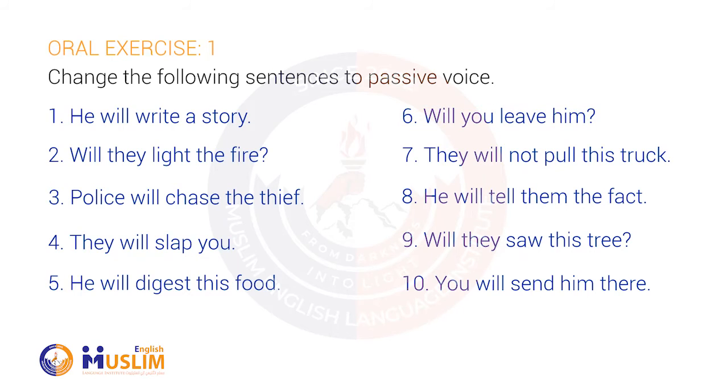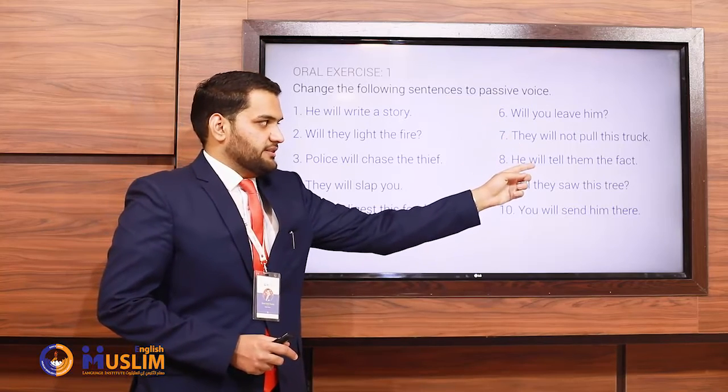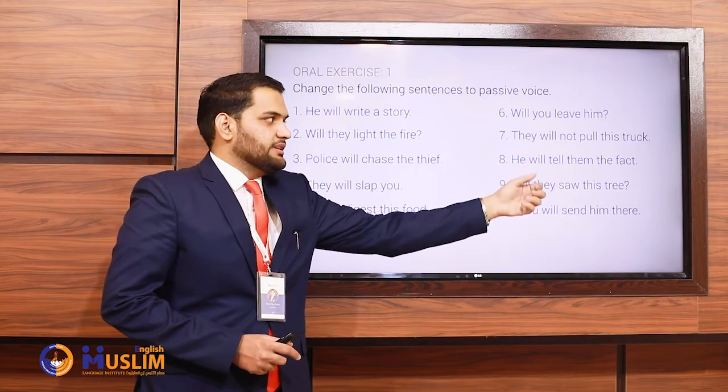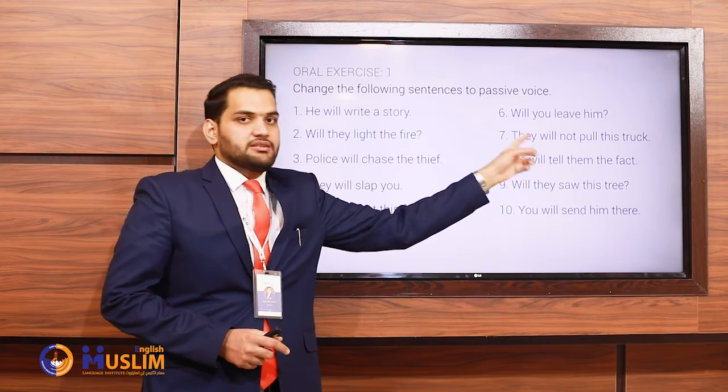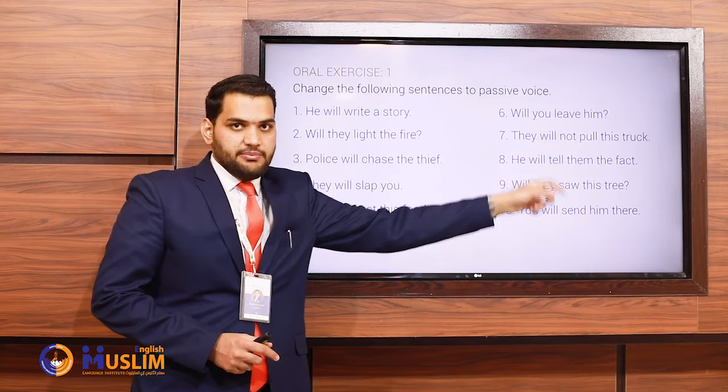6. Will you leave him? Will he be left by you? Number 7. They will not pull this truck. This truck will not be pulled by them. 8. He will tell them the fact. They will be told the fact by him. In this sentence, we have two objects, them and the fact. And the rule is that you have to bring the first object to the beginning of the sentence, the object that is nearest to the verb.